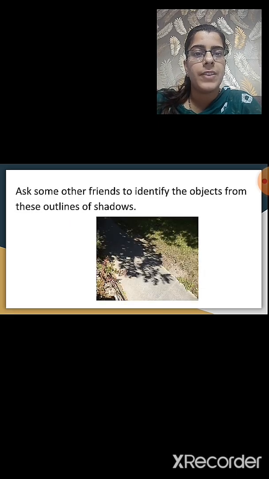Ask some other friends to identify the objects from these outlines of the shadow, and see whether they can identify the objects from the outline of the shadow.